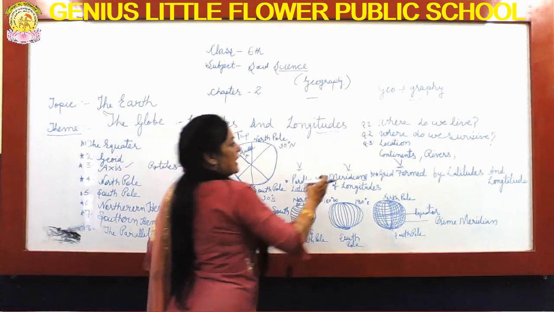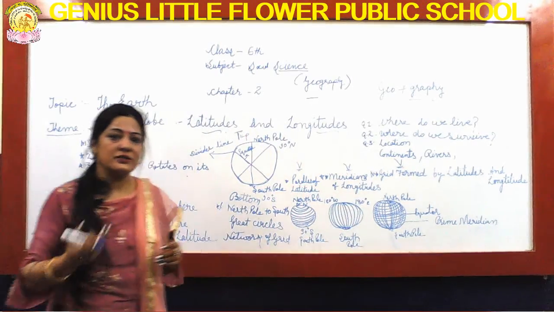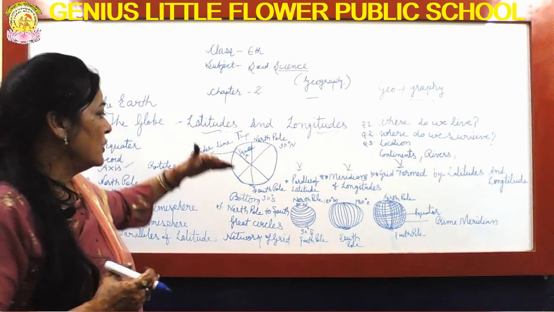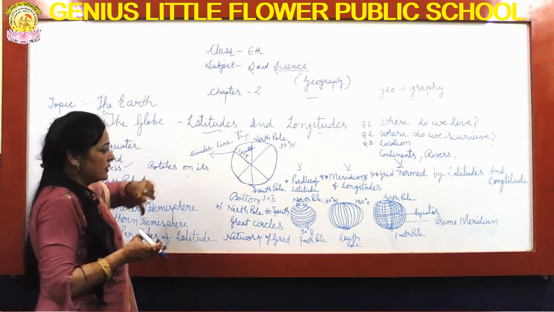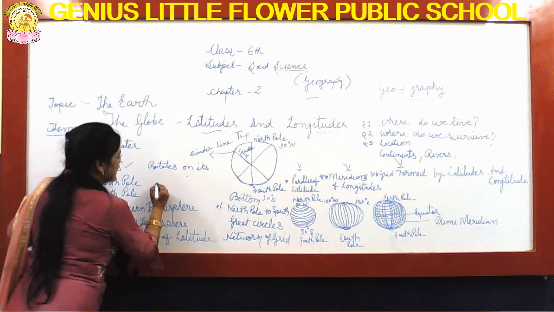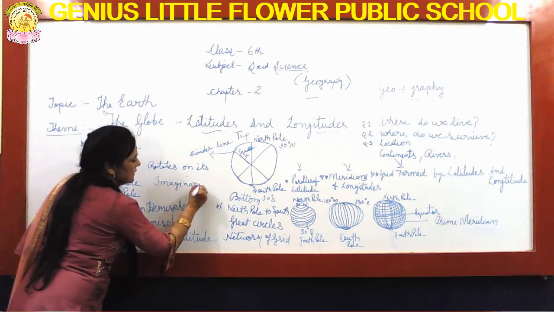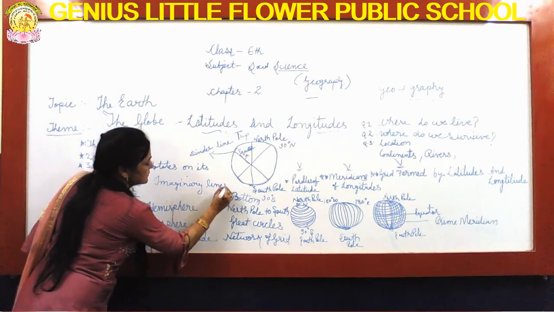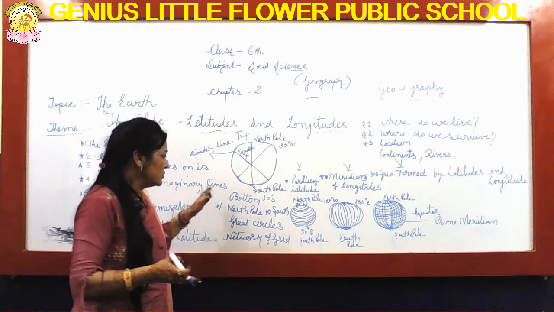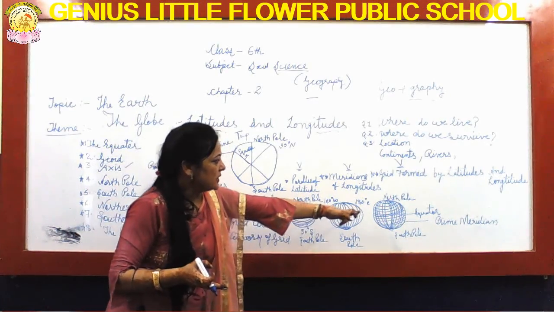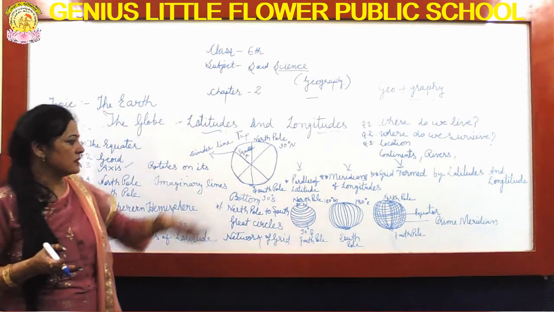So where are the rivers, the continents or the countries of the earth located? How can we know this? What do we do? For this we draw some imaginary lines, imaginary lines, okay? We make some imaginary lines to show the equator and the condition and location of these things.